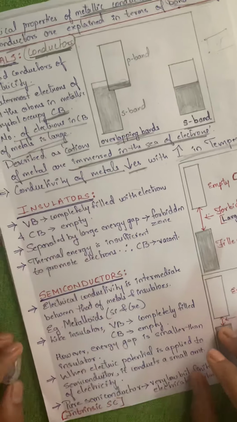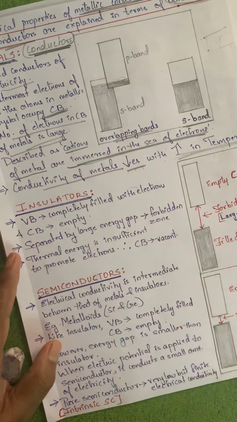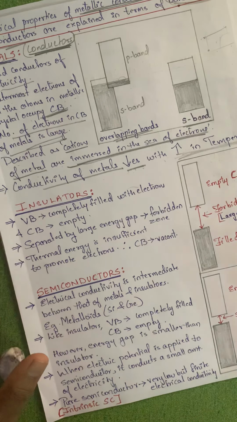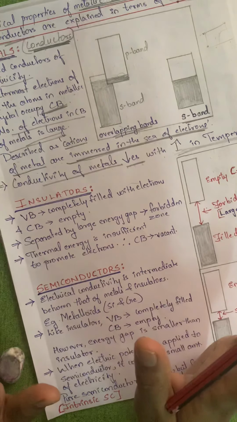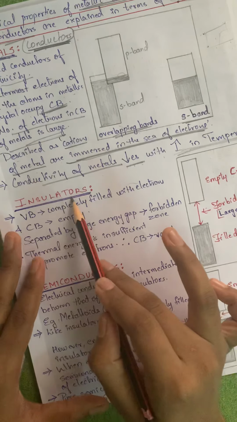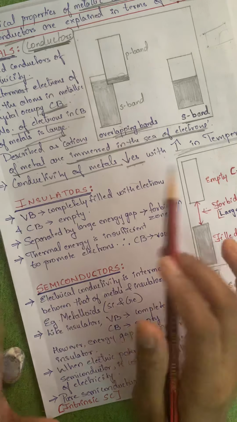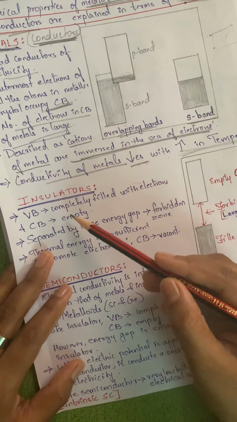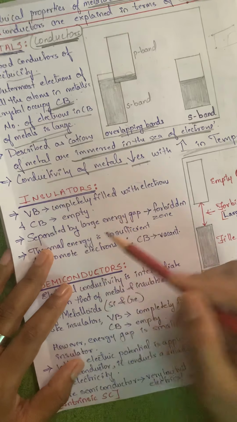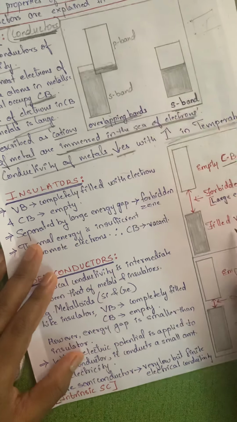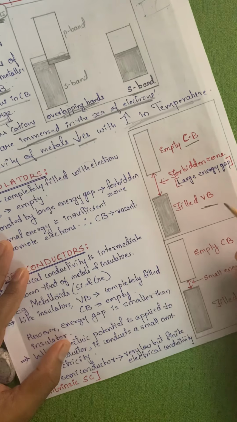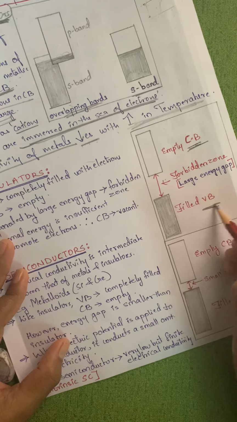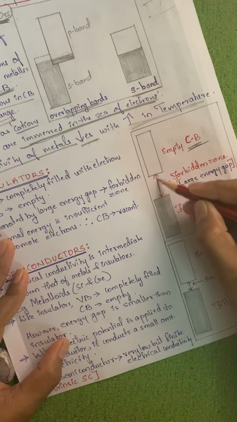Next we have to understand insulators. Now this is very simple. Insulators are bad conductors of electricity, simple as that. That means, as we have studied, the gap between the conduction band and the valence band will be large.